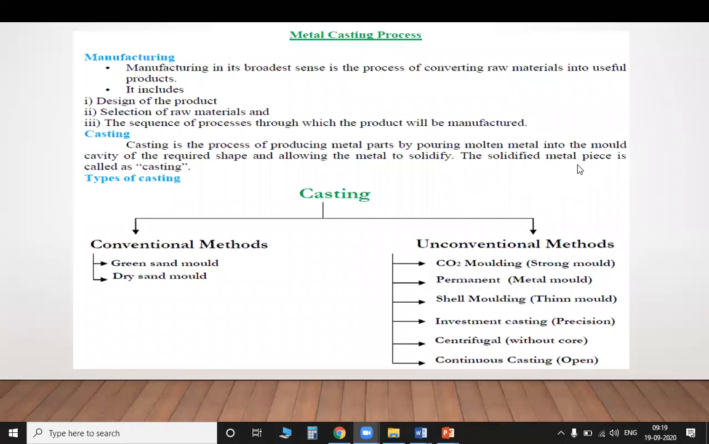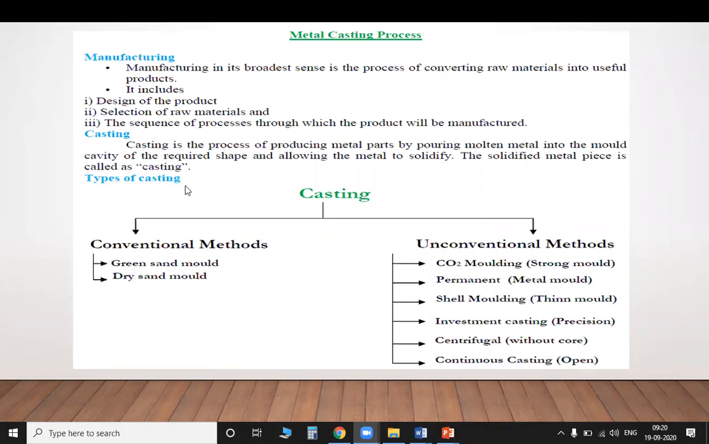The solidified metal piece is called a casting. The metal is allowed to solidify, which is known as the solidification process. It takes some time. It does not happen up to one extent.